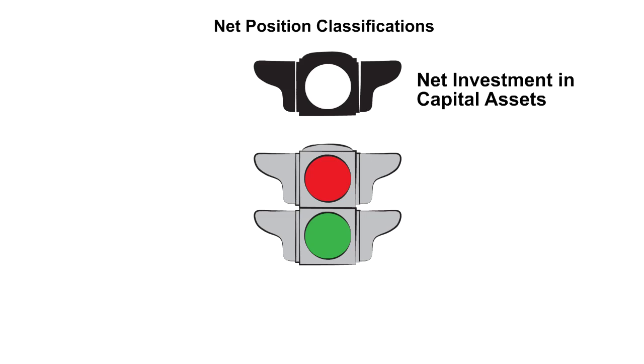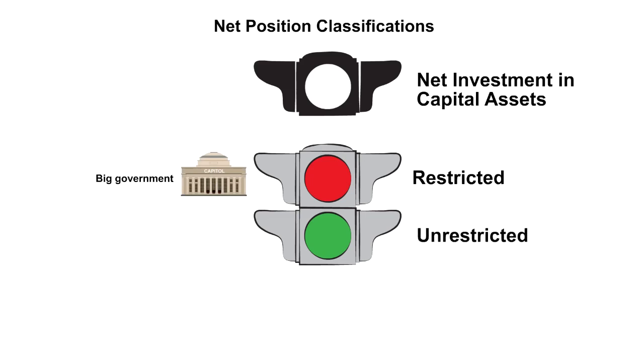Then again, the red for stop. Restricted net position accounts for resources that are externally governed by statute or contract. And finally, there's the green for go. Unrestricted net position accounts for resources that can be used at the discretion of the government. Identifying the circumstances under which these classifications are used, and classifying and adjusting equity accounts to arrive at these balances, is a representative task identified by the examiners.